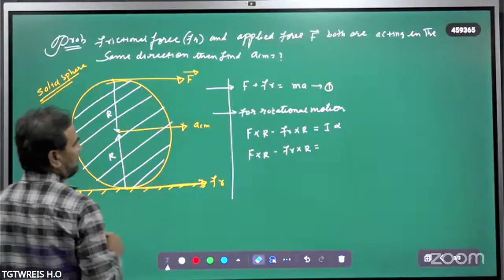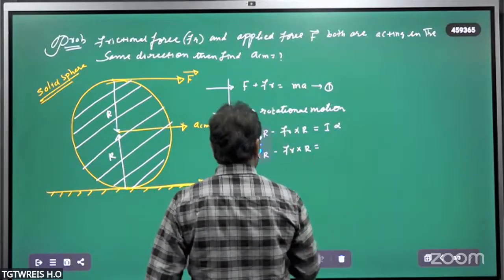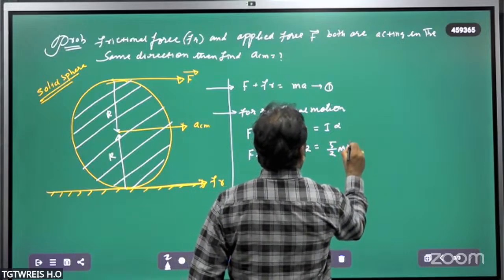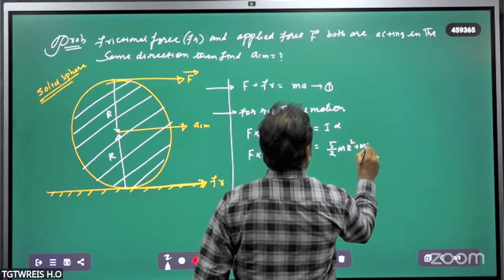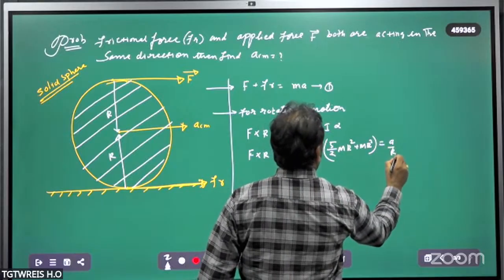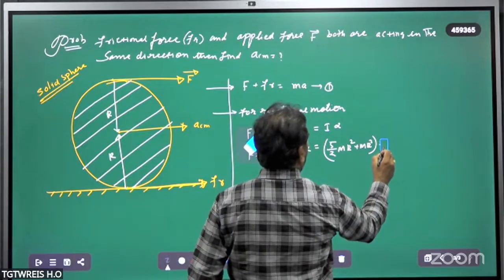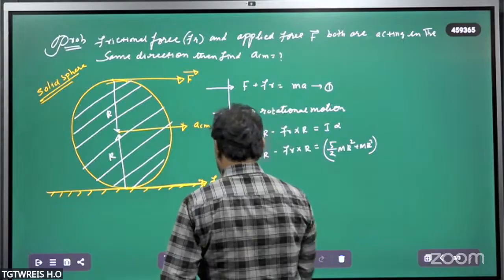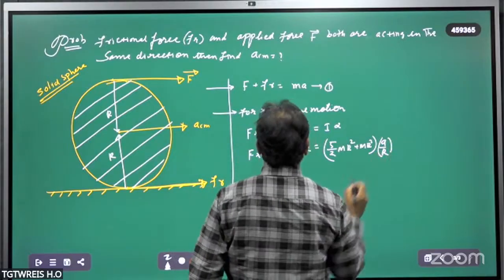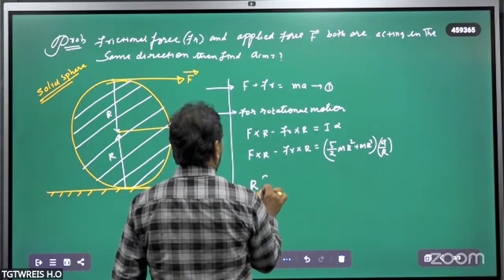About the point of contact, it is given by 2 by 5 mr square plus mr square. That is equal to A upon R. Alpha is equal to A by R. What is the alpha value? Alpha is equal to A by R. From this take R common.